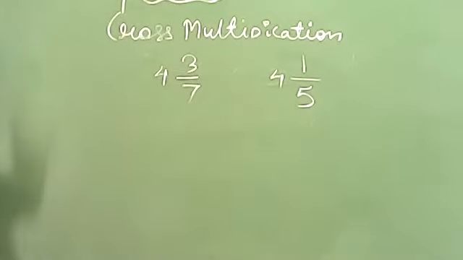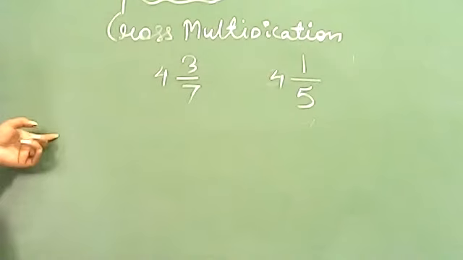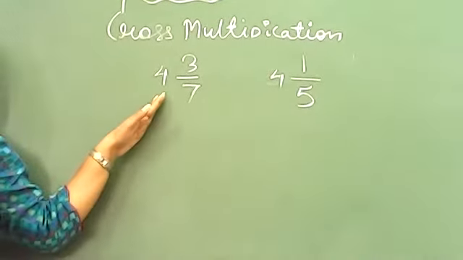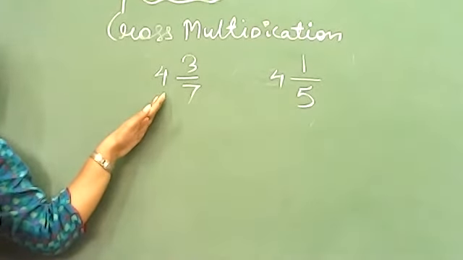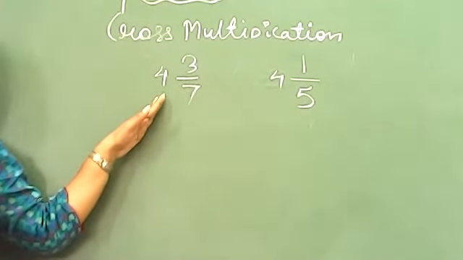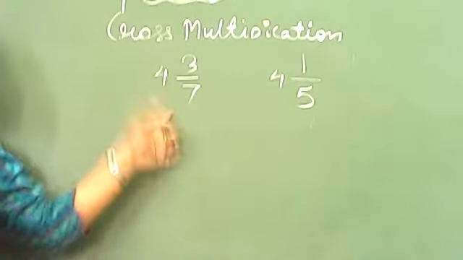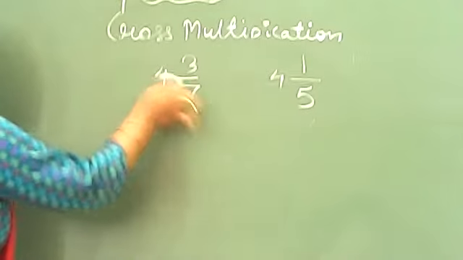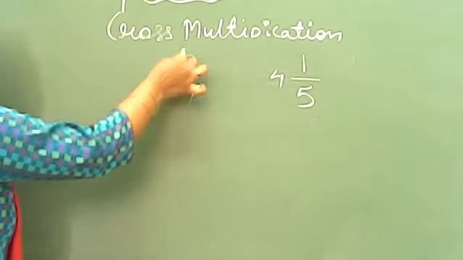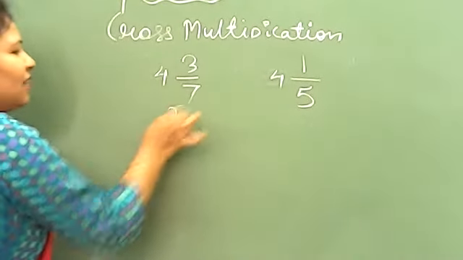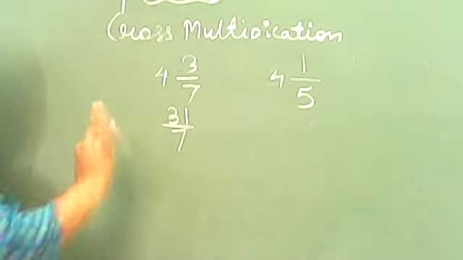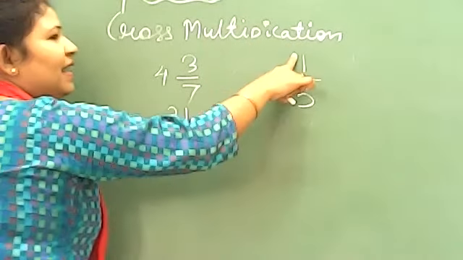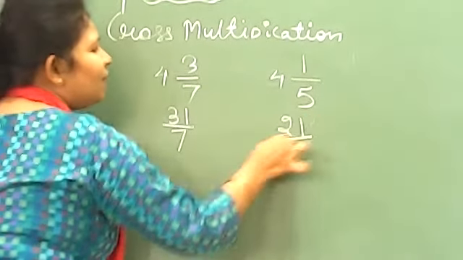Just a second. I am explaining this once again. Okay? Watch it. सबसे first, you are knowing this is mixed. And mixed cannot be solved by using cross multiplication initially. First, we will have this number as an improper fraction. How we will do that? 4 into 7, 28. 28 plus 3, 31. 31 by 7. Clear? Next one. 4 5s are 20. 20 and 1, 21 by 5.